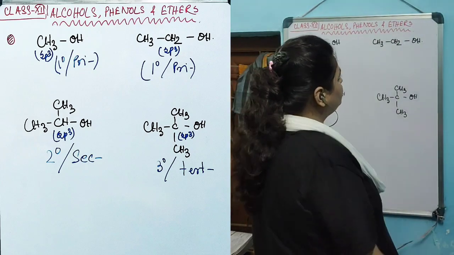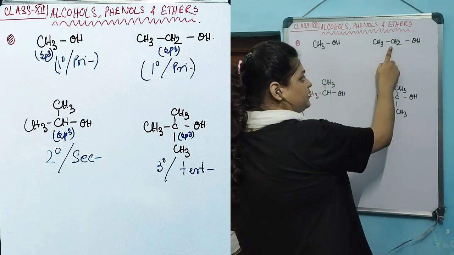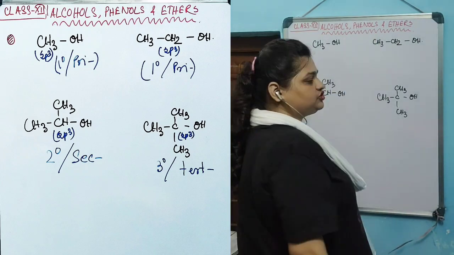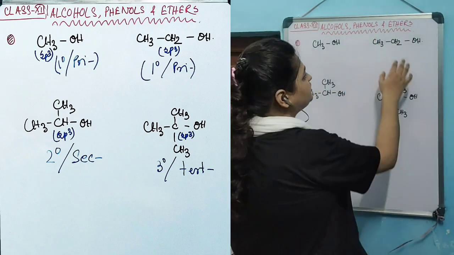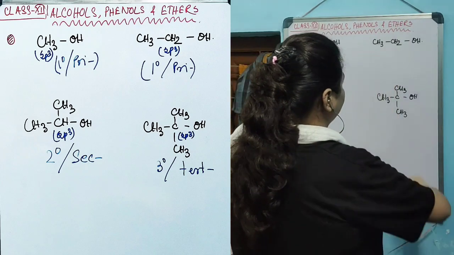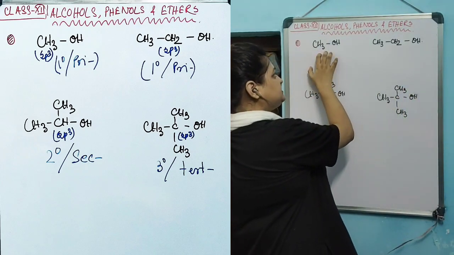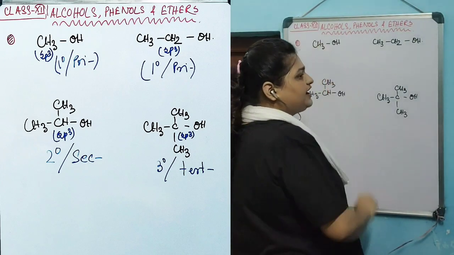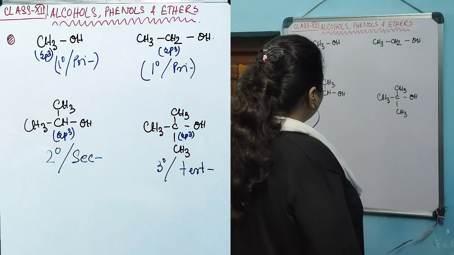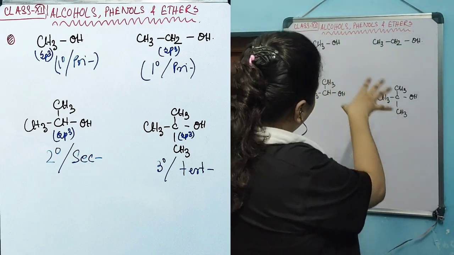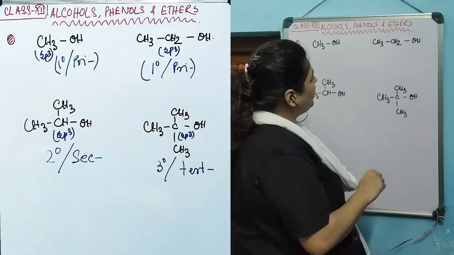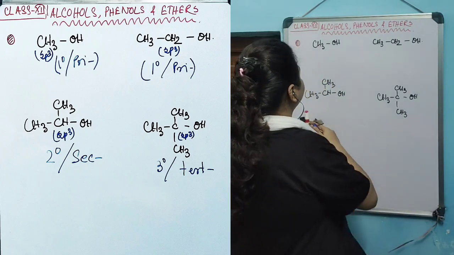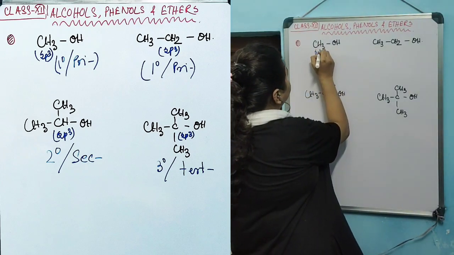Whereas in this alcohol, the hydroxyl group is attached to this carbon, in which one hydrogen has been substituted with a methyl group, an alkyl group, but two hydrogens have been retained. Whereas in this one, the OH is attached to this carbon, in which all the hydrogens have been retained. So in all these examples, the hydroxyl group is attached to an sp3 carbon.